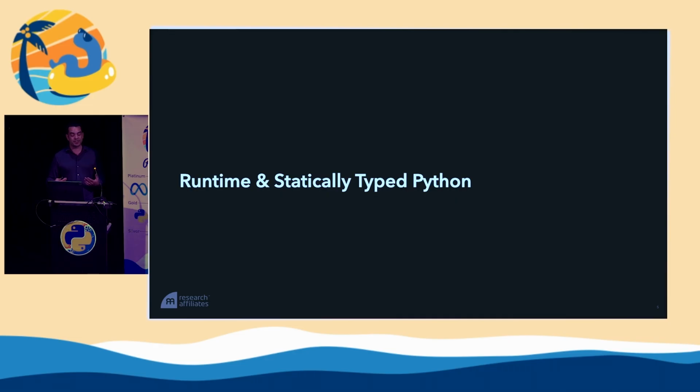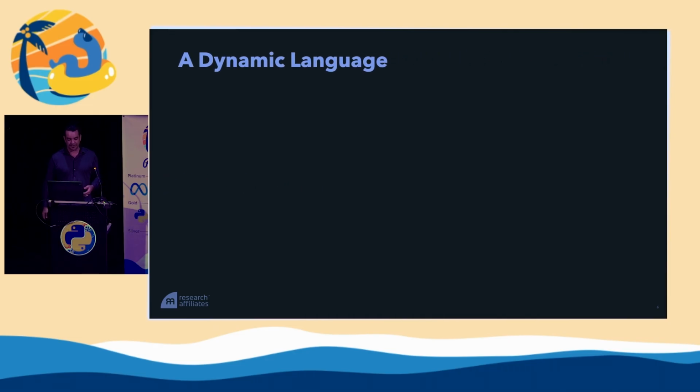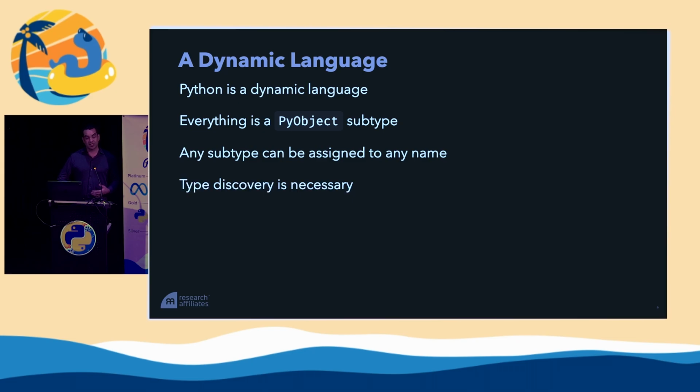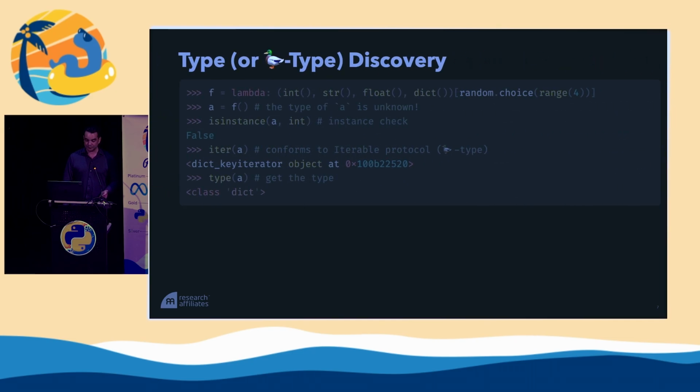Okay, so first we're going to dive into runtime and statically typed Python. Python is a dynamic language. Everything is a PyObject subtype. So everything is a subtype of a PyObject, and we'll see what a PyObject is specifically later. Any subtype can be assigned to any name. That's really what makes it dynamic. And as a consequence of that, type discovery is necessary. So let's look at a little bit of type discovery.